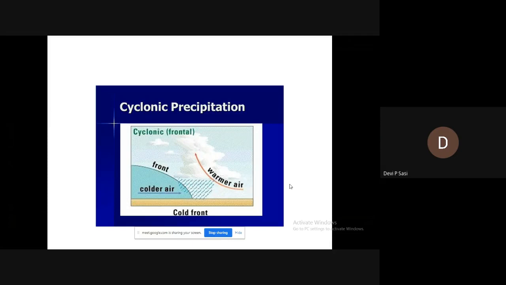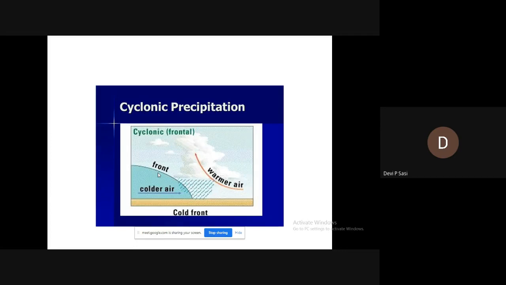First we can deal with frontal precipitation. First, you should see what a front is. A front is a surface separating a warm air mass and a cold air mass. The front is again classified into warm front and cold front. So cyclonic precipitation is classified into frontal precipitation and non-frontal precipitation. Frontal precipitation is further classified into cold front and warm front.